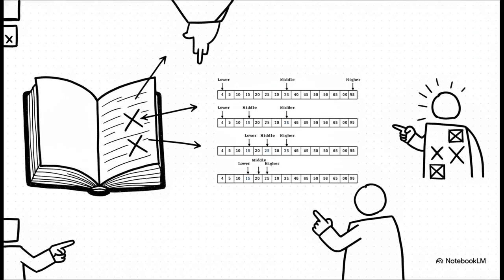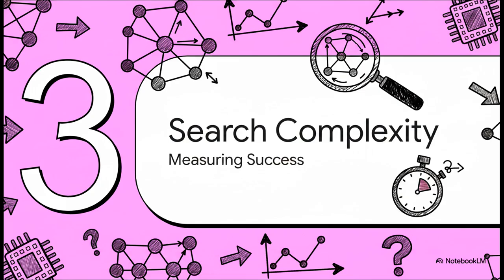It's basically the difference between reading a dictionary page by page to find a word versus opening right to the middle and tearing the book in half over and over again until you find what you need. That brings us to Section 3, measuring success, or search complexity.